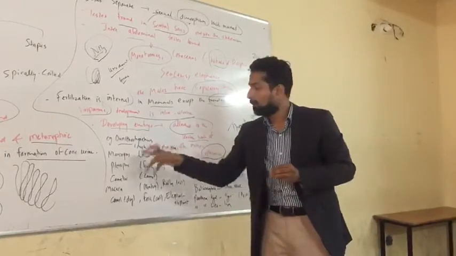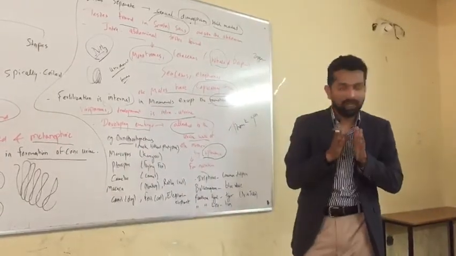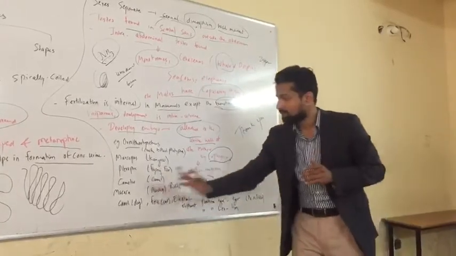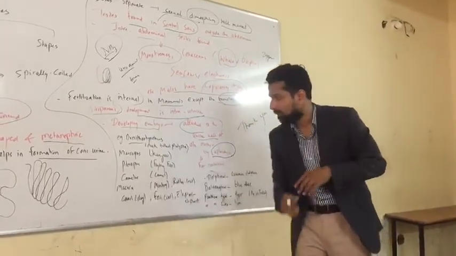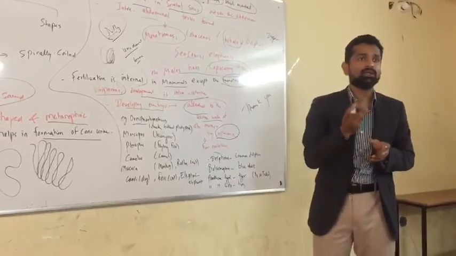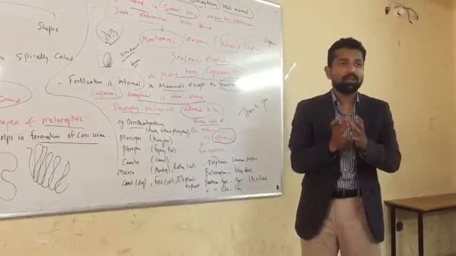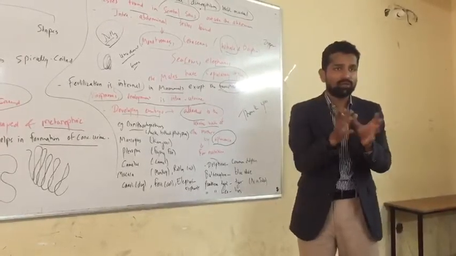The kangaroo is Macropus. Pteropus is the flying fox. Camelus is the camel, and Macaca is used for the monkey. Macaca fuscata are the monkeys found in Japan and cold places.